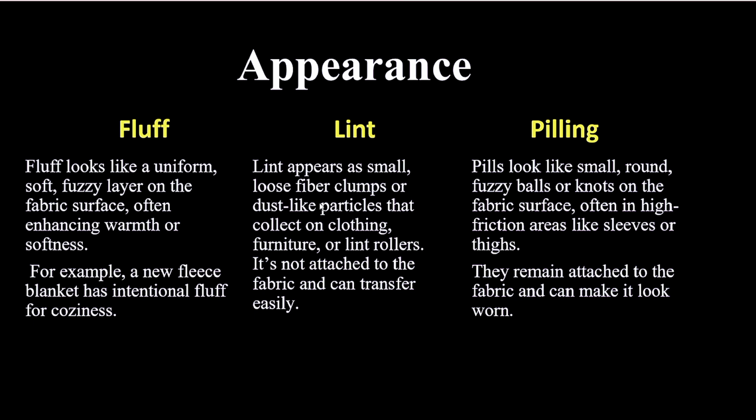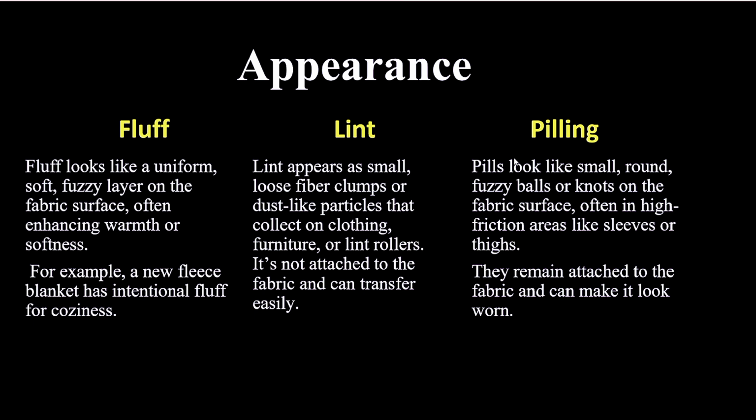In the case of lint, lint appears as small loose fiber clumps or dust-like particles that collect on clothing, furniture, or lint rollers. It is not attached to the fabric and can transfer easily. So this was the appearance of lint.